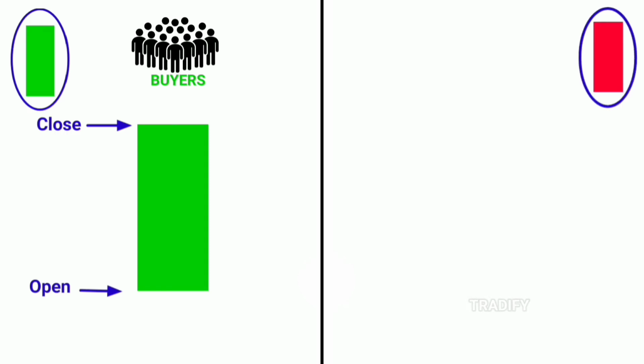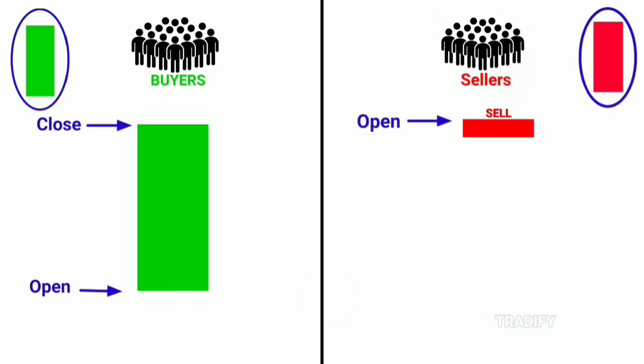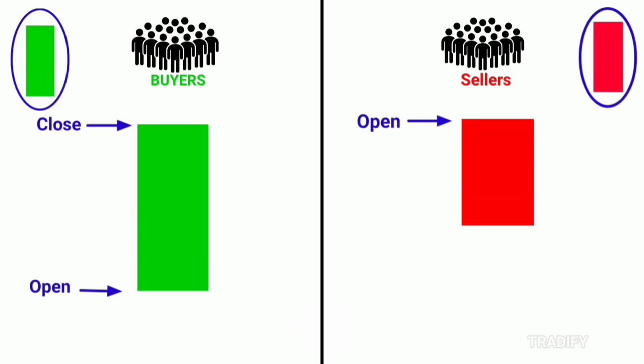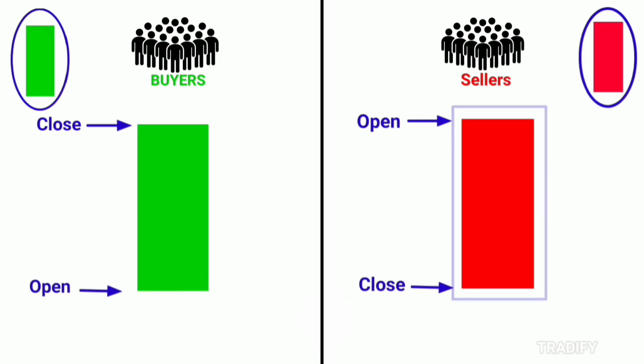Similarly, when a red Marubozu candle starts forming on the chart, the price opens from a point, and from that point, a lot of sellers start selling. Due to this, the supply increases significantly, and the price begins to move downward. While the price is going down, very few buyers show interest in buying. That's why we do not see any buying pressure in this candle. When the price comes down and reaches a certain point, it closes there, and our red Marubozu candle is formed, which has no upper wick and no lower wick.